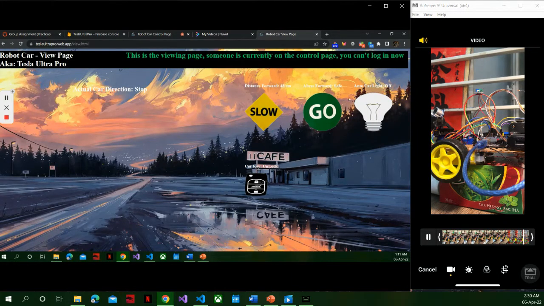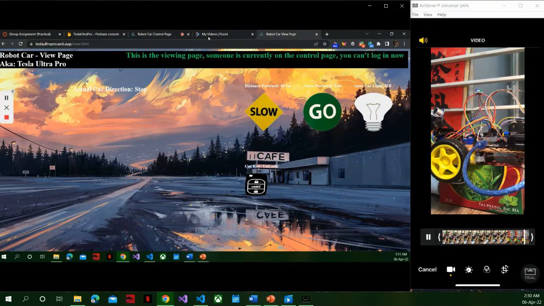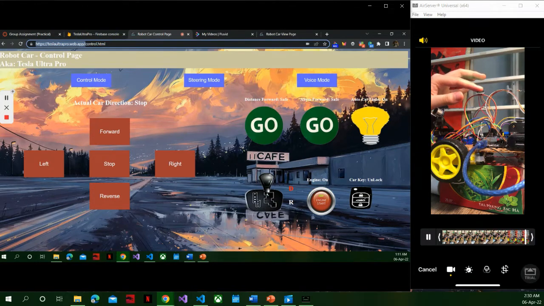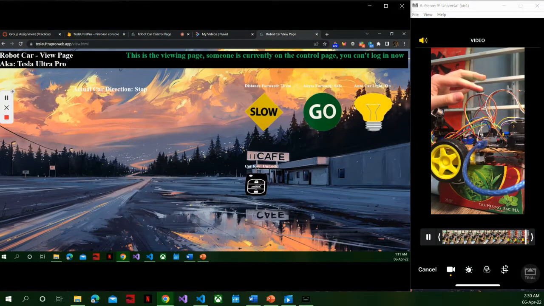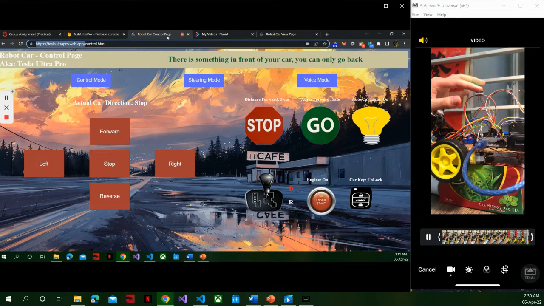Yeah, everything is the same as here. What updates here? I will put my hand on. Okay, the light is on. So here the light is on also. Yeah. You can have multiple view pages, but only one control page at a time.